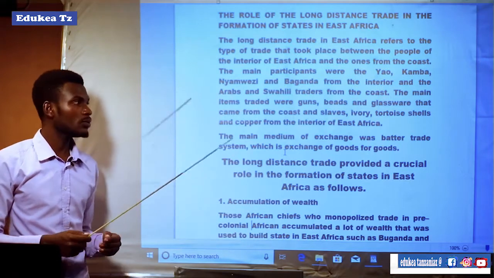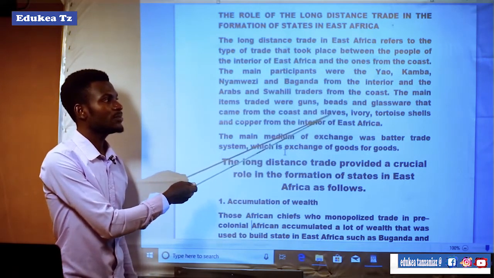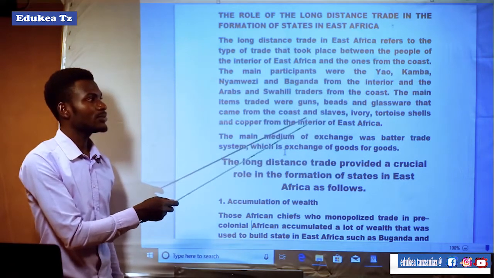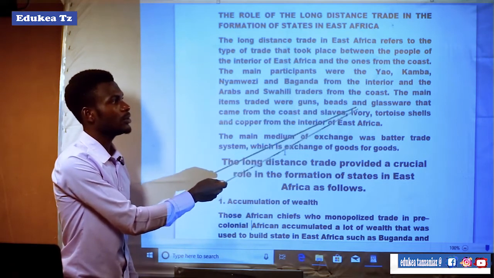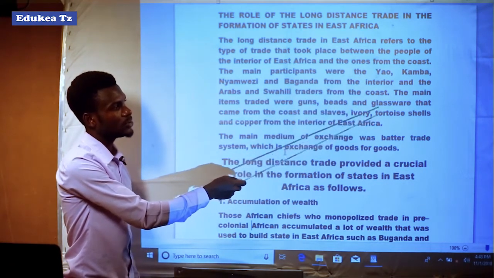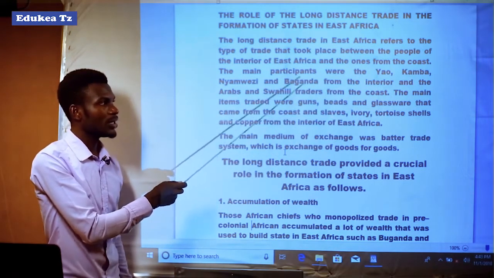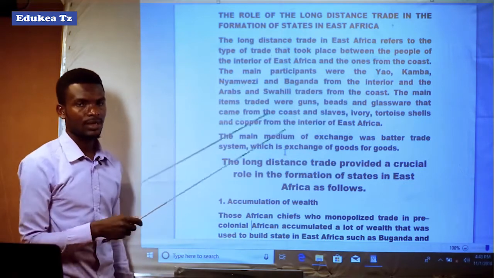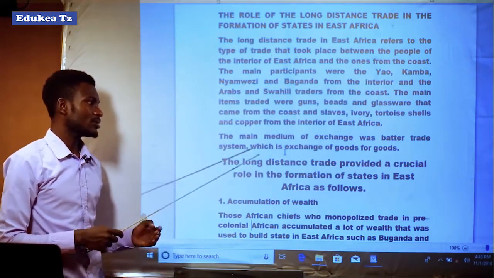If you brought slaves, you would exchange the slaves for a gun. If you exchanged ivory, you would be given beads. And if you gave tortoise shells to the Arabs or Swahili traders, they would give you glassware. So that is how the long distance trade was taking place.